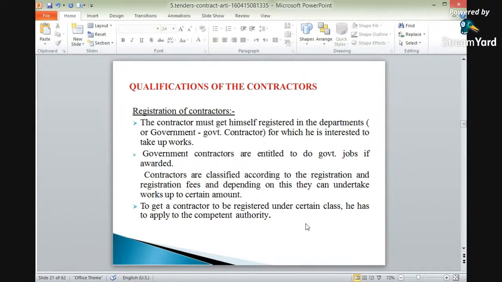Again, to get registered under a certain class, the contractor has to apply to the competent authority. He should apply to the competent authorities for a particular category. Okay? There may be class first, second, third. So depending upon the different class, depending upon the different limits for the construction of work, he should apply to the competent authority for registration.